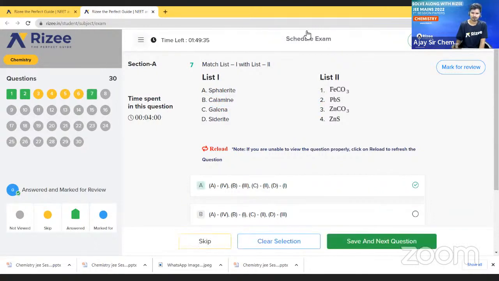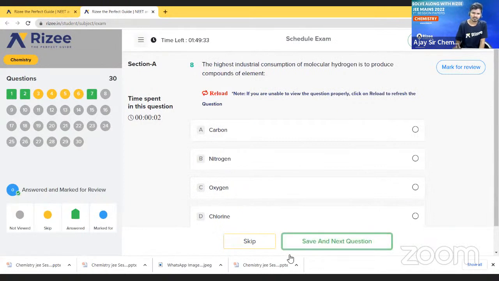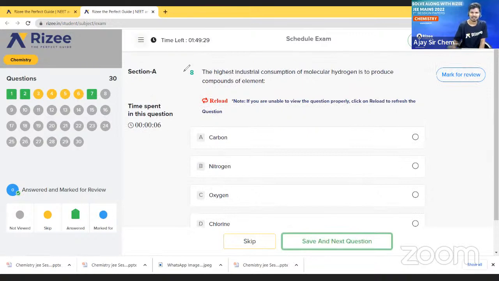So what is the next question? See here, 4 options only. The highest industrial consumption of molecular hydrogen is to produce compounds of which element? Carbon, nitrogen, oxygen or chlorine? Highest industrial consumption of molecular hydrogen is to produce compounds of elements. So what is the correct option?